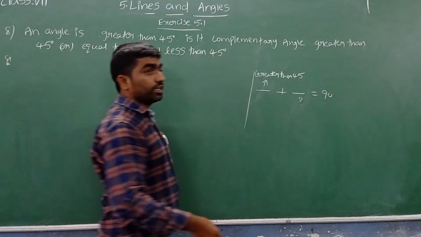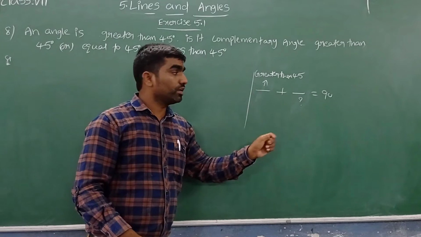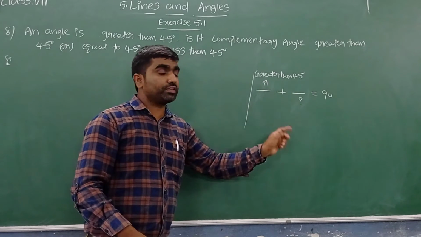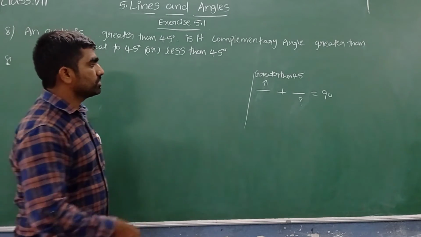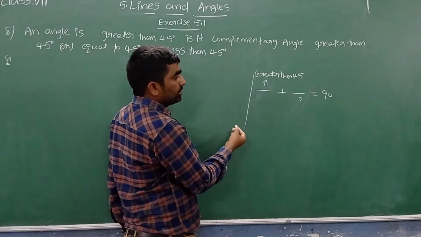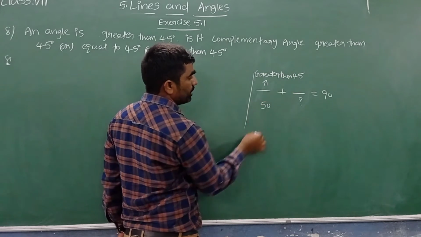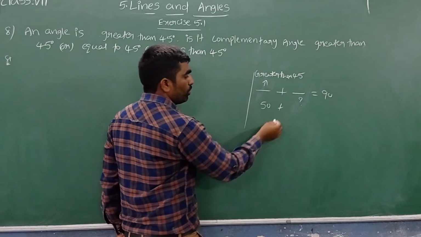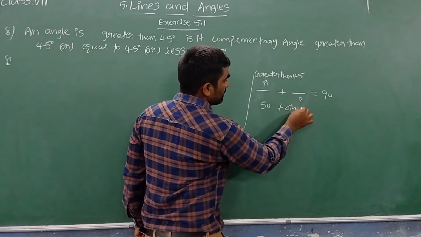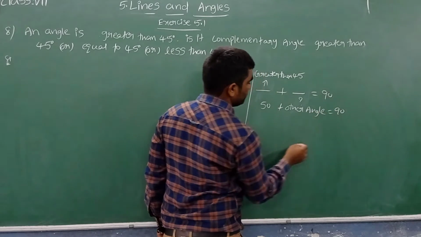So what is the other angle? Is the other angle more than 45 degrees, or less than 45 degrees, or equal to 45 degrees? We need to find out. We can take the trial and error method. Greater than 45, you take any one angle. So let me take some 50 degrees. 50 is greater than 45 degrees, plus I don't know what the other angle is, so let me write it as other angle only, which is equal to 90 degrees.